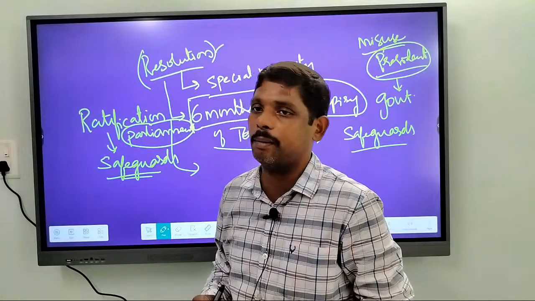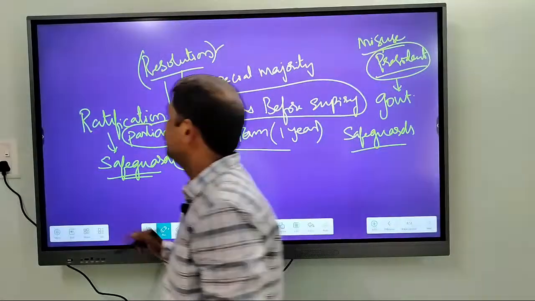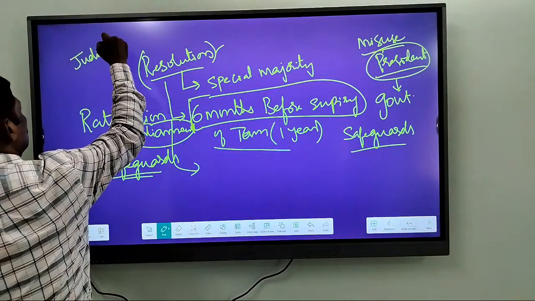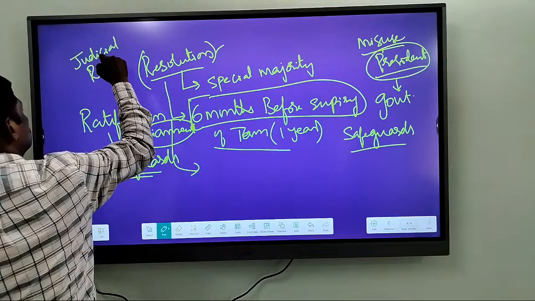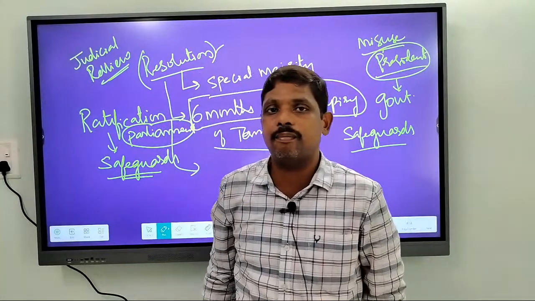Right? At the same time, there can be judicial review. Judicial review is always there. Alright?